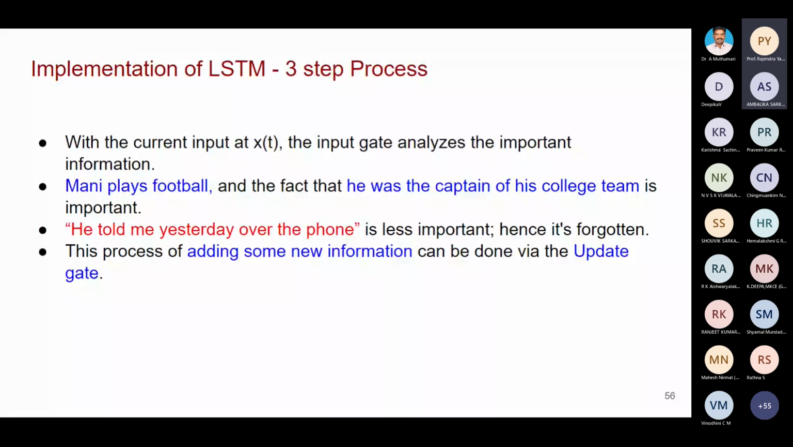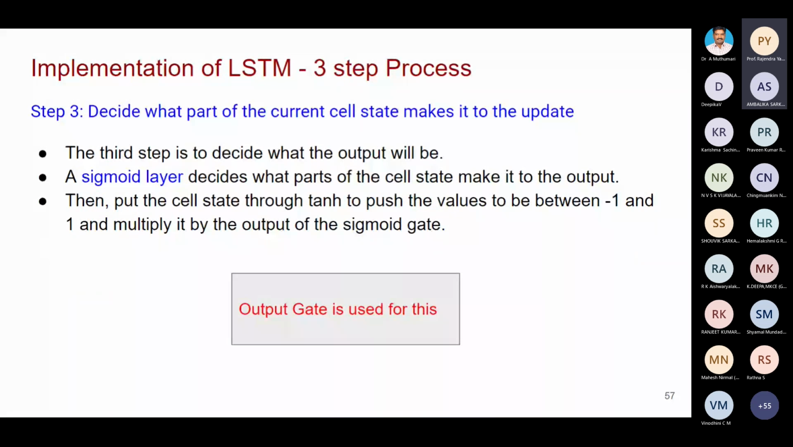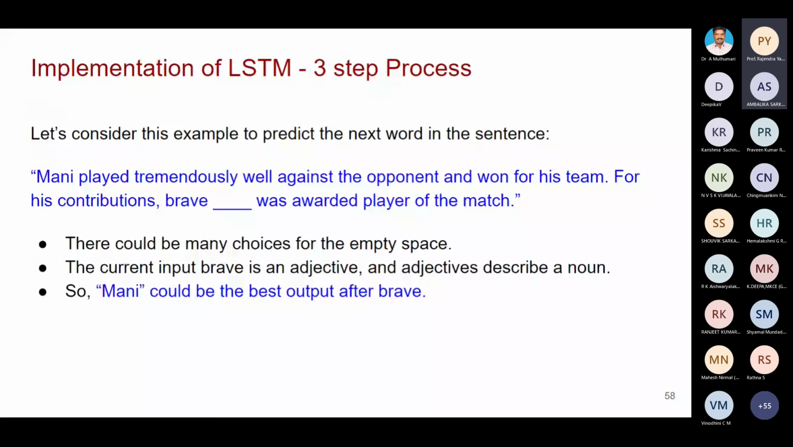Then the next one is to decide what part of the current cell state makes it to the update. Here I'll give you one more example. I'm sorry, I'm not in a position to explain this part very clearly because we are running out of time. So I'm giving you an overview. If you have any doubt, you can ask me later. You can contact me; I'll leave you my mail ID.